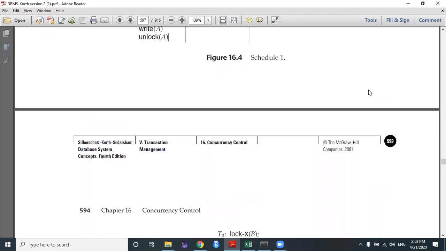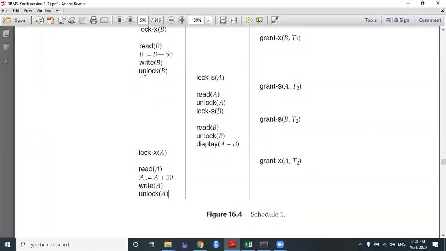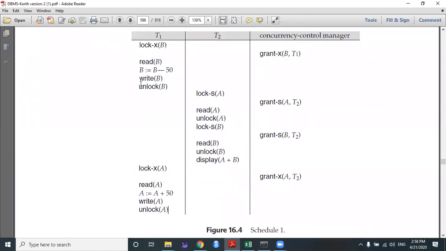Why are we seeing the problem of inconsistency? Because transaction T1 unlocks the data item B before the display A plus B operation is performed. Suppose it does not perform this unlock operation here, and instead performs unlock A and unlock B after this operation.